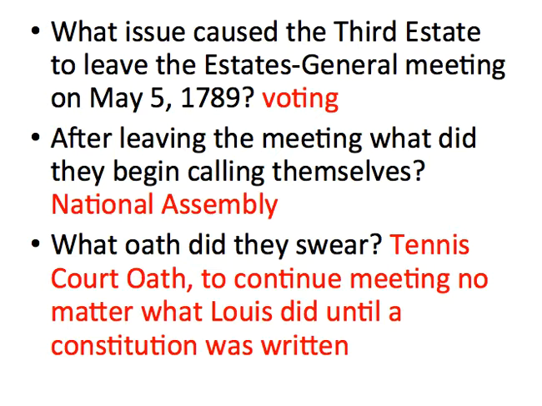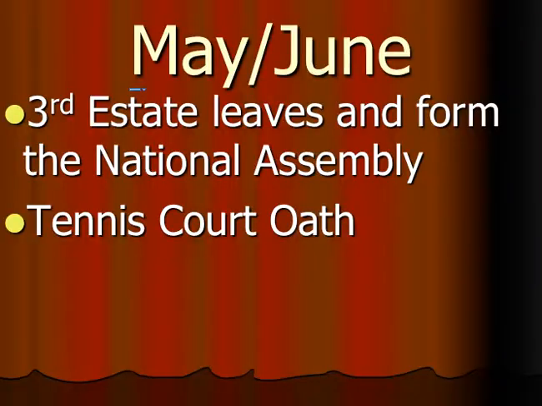Okay, and so the next question is, after leaving the meeting, what did they begin calling themselves? They began calling themselves the National Assembly. And then the third one is, what oath did they swear? Louis locked them out of their meeting place, and they had to find a new place to meet, and they met at a huge indoor tennis court. And so they swore something called the Tennis Court Oath, which was to continue meeting no matter what Louis did until they wrote a constitution for France. All right, so that's May and June of 1789. The third estate leaves and forms the National Assembly and swears the Tennis Court Oath.